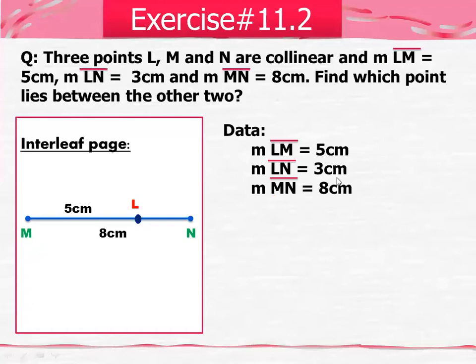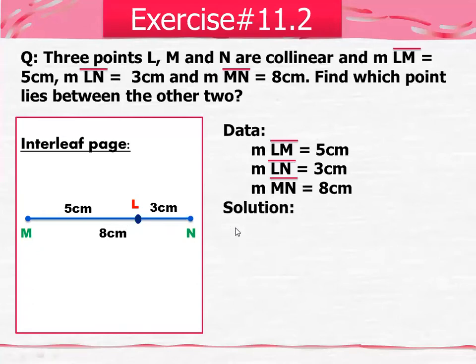So where does this 3 centimeter come from? As you can see, 8 minus 5 will be 3. So you will write LN. If you measure this section with the help of a scale, it must be 3 centimeter. So this is the way to draw the figure in your copy. You will draw a proper line here, then label it, mark and write down the points, as well as write down the measurements. This is a must. Now come towards the solution.